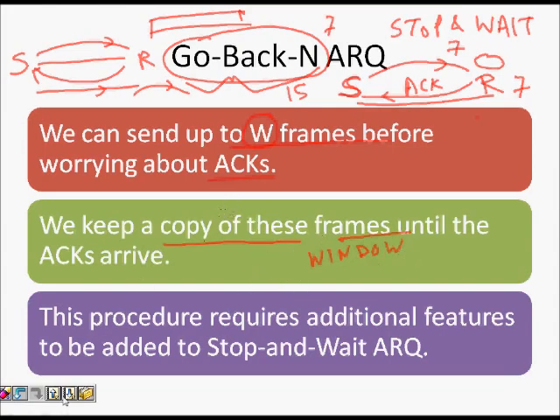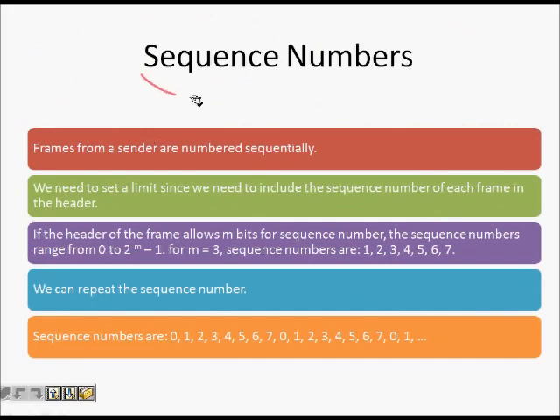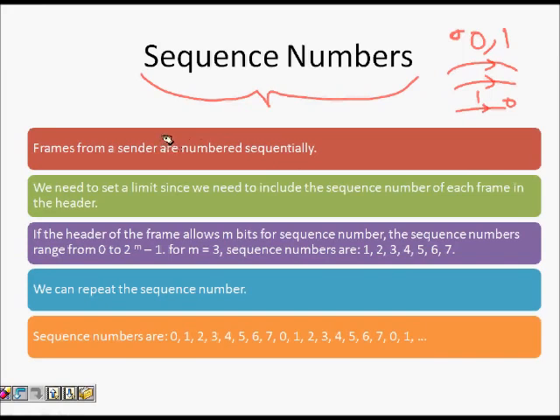In stop and wait protocol I had only 2 sequence numbers, 0 and 1, because I sent frame 0 and then next time I had to send frame 1. Then after sending frame 1, to differentiate it from the previous one, I would send frame 0. But here there is a window where I can send up to W packets. So there should be a sequence 0, 1, 2, 3 till W minus 1. Packets should be numbered so that I can know which packets I'm expecting.